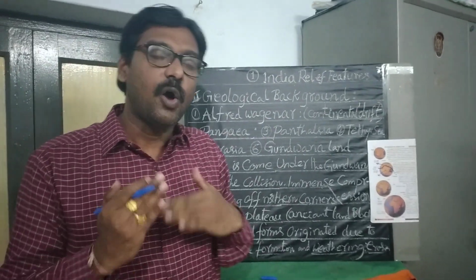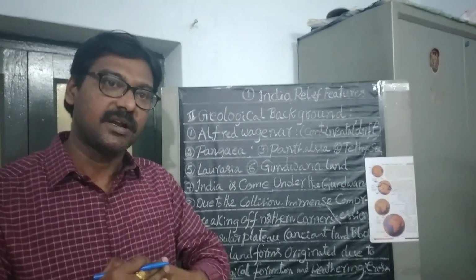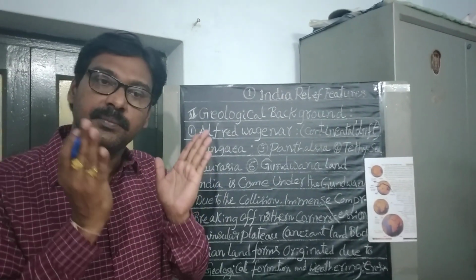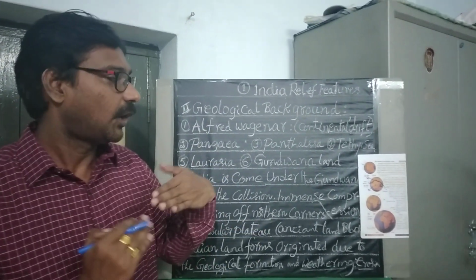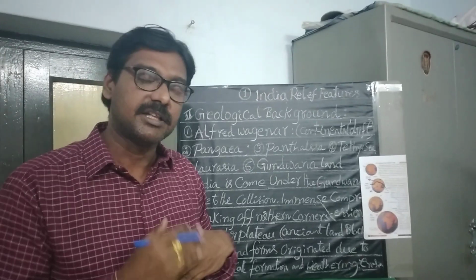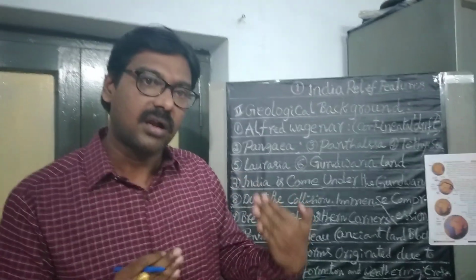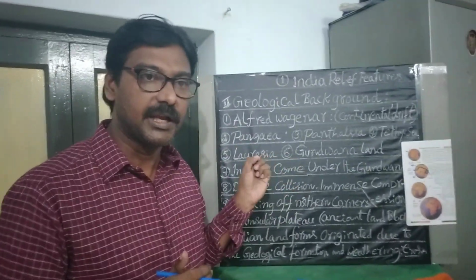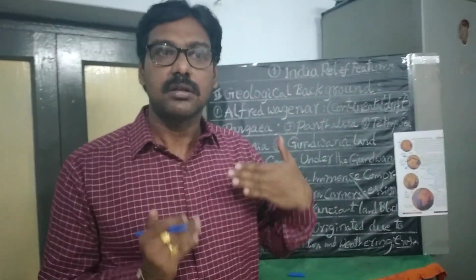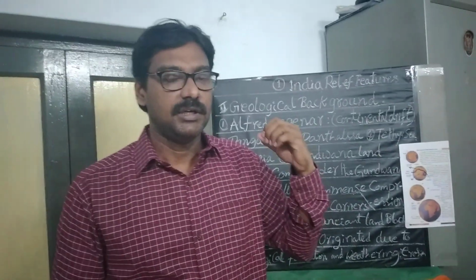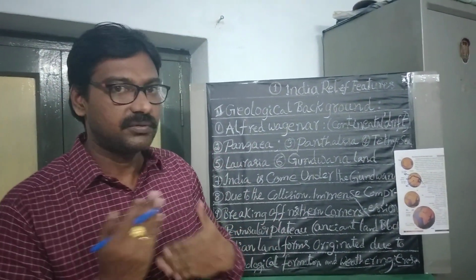At the time of collision, our Indian plate collided with Laurasia. The breaking off of the northern part of the Indian plate formed a vast shallow basin.